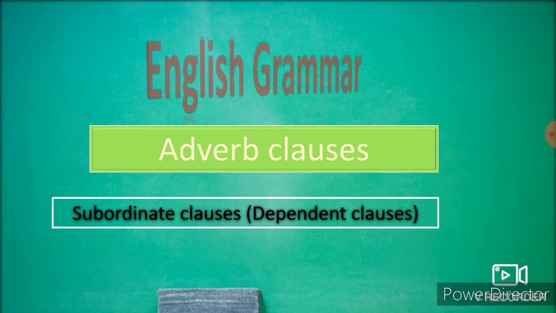We see adverb clauses. A subordinate clause is known as a dependent clause, and there are three dependent clauses: noun clause, adjective clause, and adverb clause. Third, today we learn adverb clauses. How do you define an adverb clause? A dependent clause that functions as an adverb in a sentence is called an adverb clause.